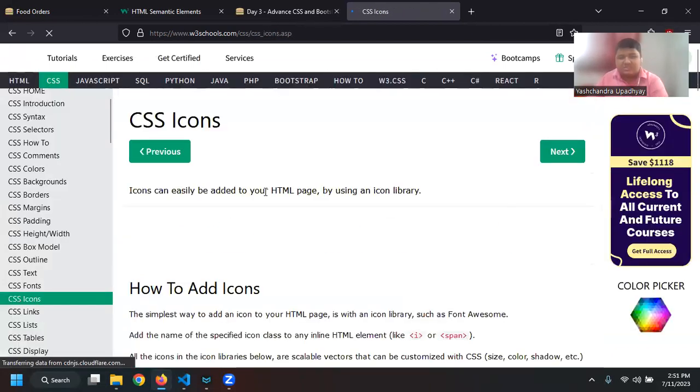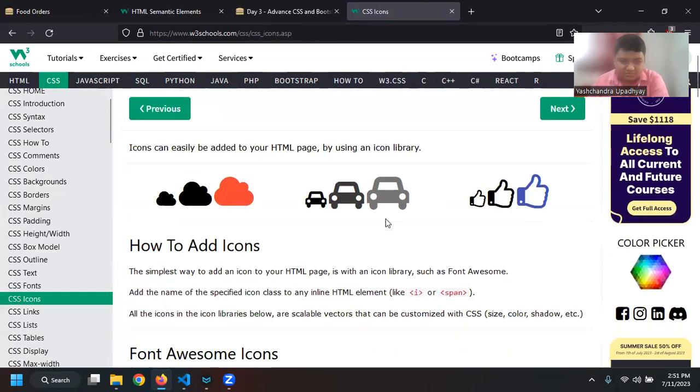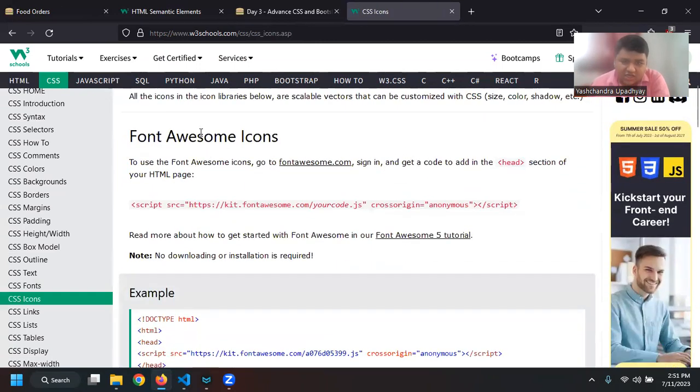When we have CSS icons, we can use Font Awesome to get an icon. As I said, there is a CDN, right? Whenever you have a CDN, your web browser will download that content, keep it somewhere in the cache of your browser, and then show it to you.